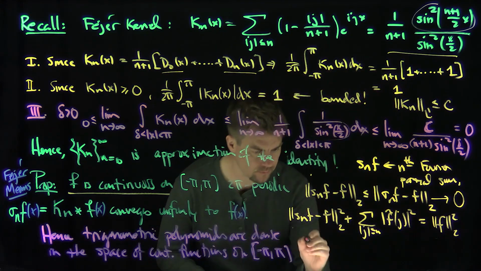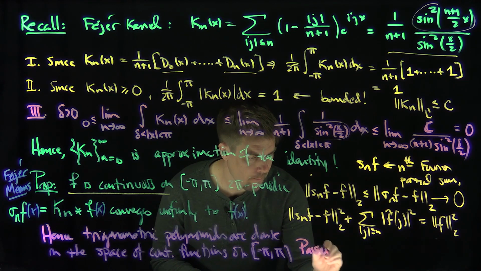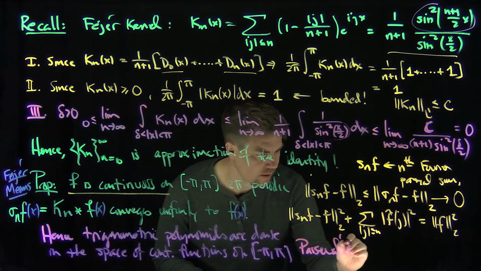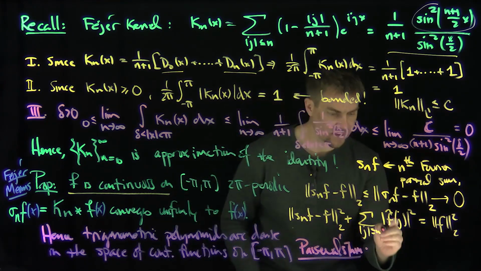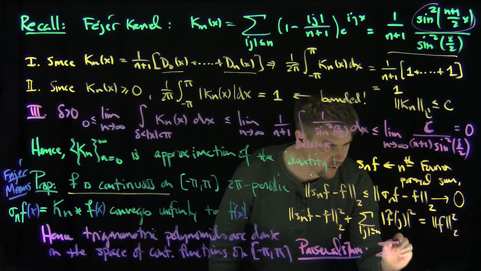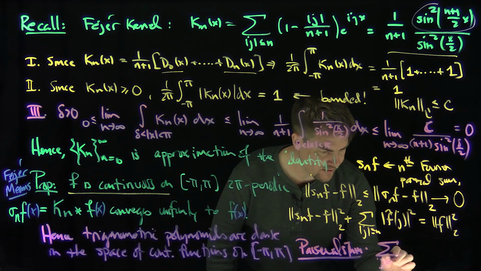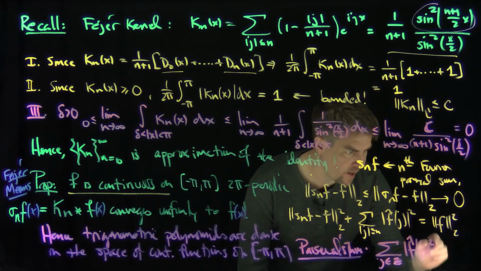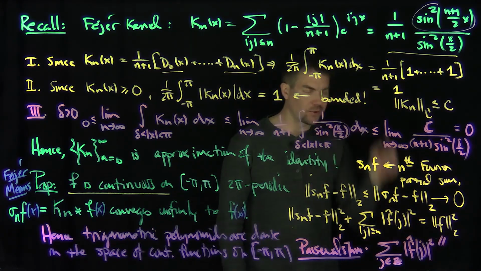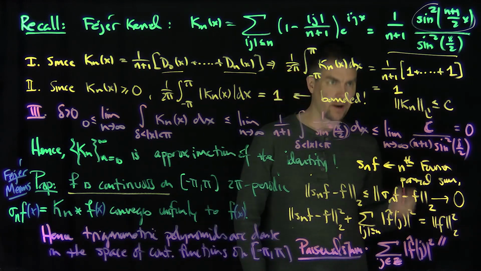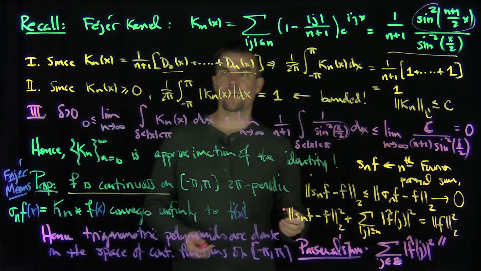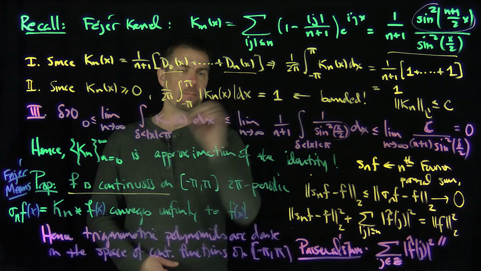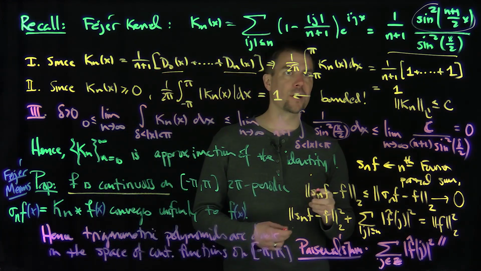So the Parseval theorem says that if I sum up the squares of the Fourier coefficients, j in Z, f hat of j squared, that has to be equal to the L2 norm of the function squared. Of course, what's the L2 norm of the function squared? It's if I just have this formula over here and put a squared over there, right? So the L2 norm squared is just going to be that expression.